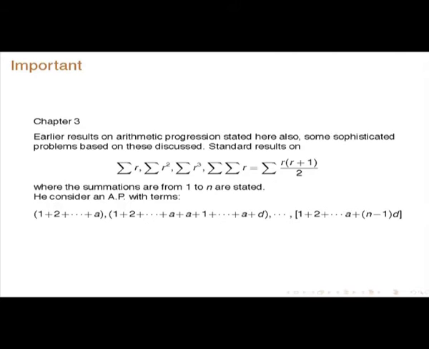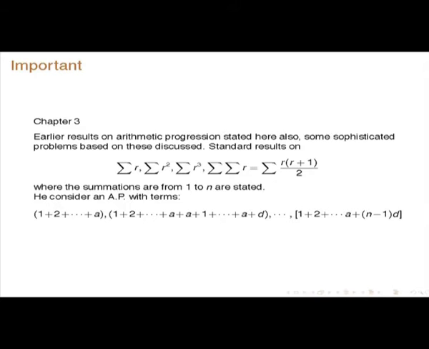Suppose you have the first sum of the integers, the second sum, the sum of squares, the sum of cubes. These are old results. By the time Narayana Pandita wrote his work, they had been discussed threadbare in the earlier works, and the second sum is also stated in the Aryabhatiya onwards.